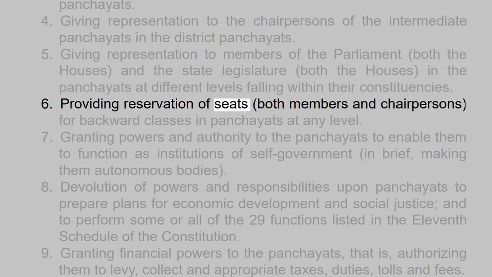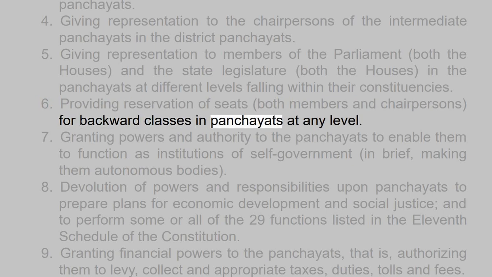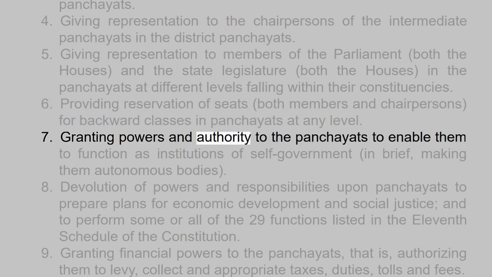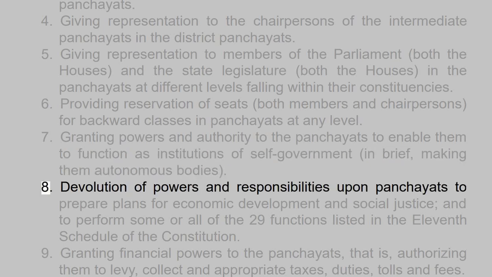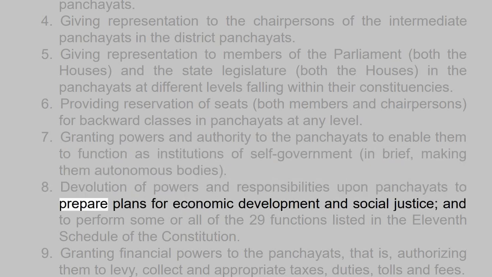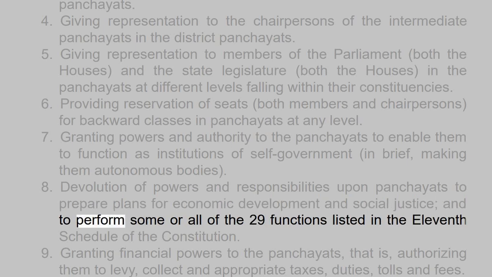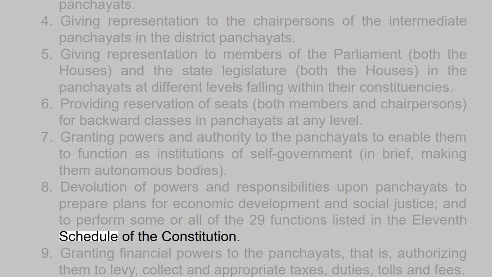6. Providing reservation of seats, both members and chairpersons, for backward classes in panchayats at any level. 7. Granting powers and authority to the panchayats to enable them to function as institutions of self-government, in brief, making them autonomous bodies. 8. Devolution of powers and responsibilities upon panchayats to prepare plans for economic development and social justice, and to perform some or all of the 29 functions listed in the 11th schedule of the Constitution.